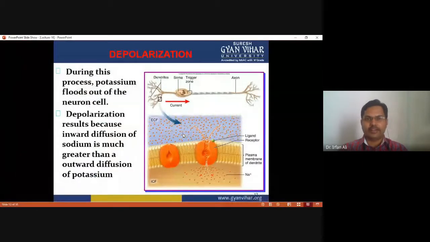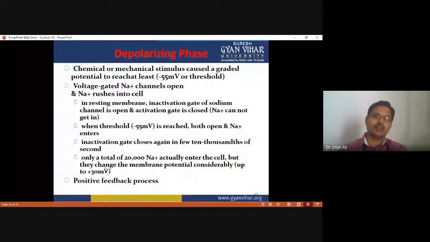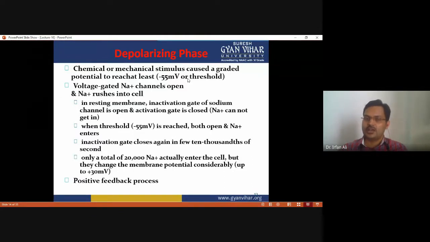During this process, potassium flowed out of the neuron cell during the depolarization. Depolarization results because the inward diffusion of sodium is much greater than the outward diffusion of potassium, because the voltage gated sodium channels are open in response to the stimulus. Now a chemical or mechanical stimulus causes a graded potential to reach minus 55 millivolt, which is called the threshold potential or threshold membrane potential.